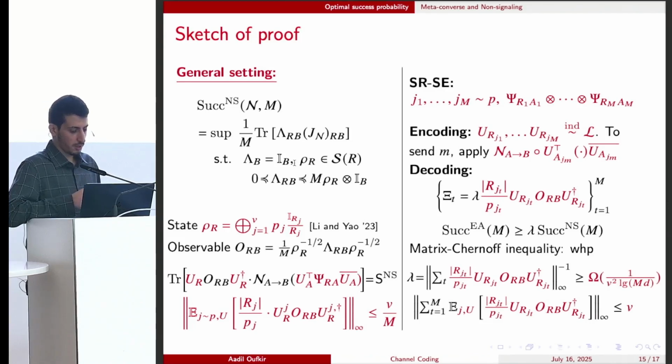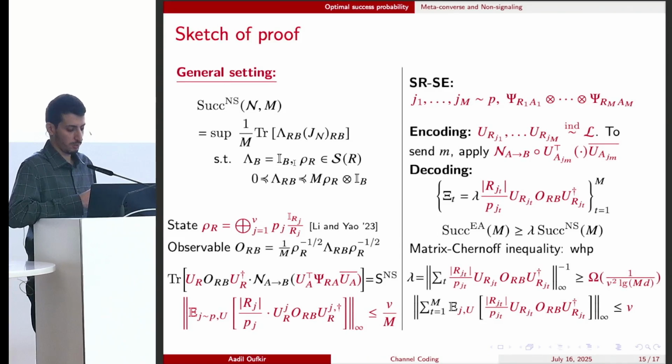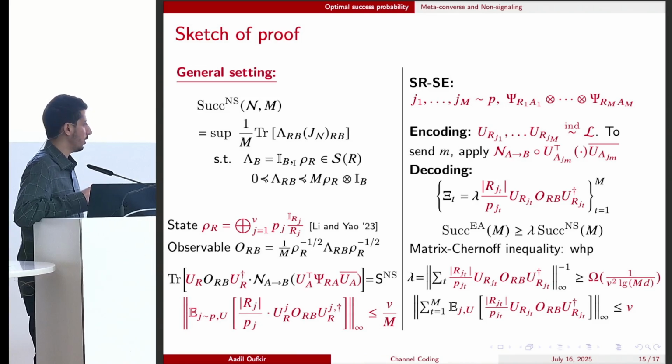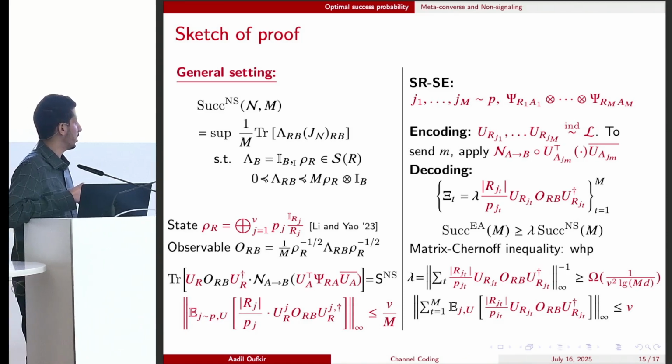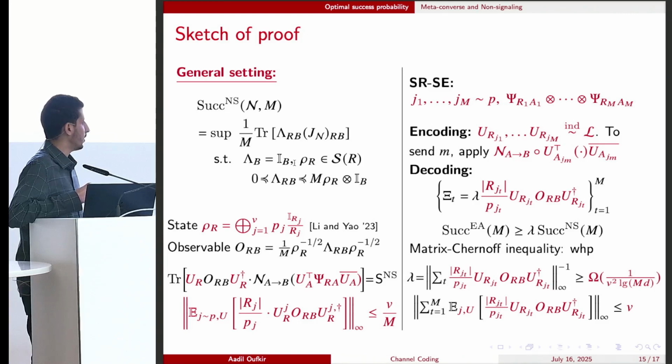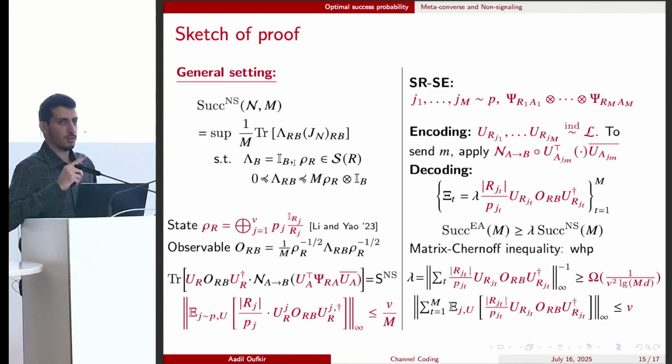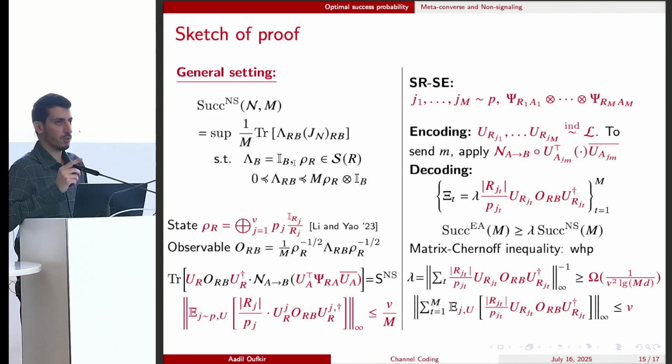So the last ingredient is to use this input flattening technique from Li and Yao. So here the idea is to see the optimal input state rho R as a convex combination of maximally mixed states over orthogonal Hilbert spaces. Then we will use shared randomness. We will pick some J from this distribution P, and then if we have some sample J, we can work as if we have a maximally mixed state on the Hilbert space H_J.